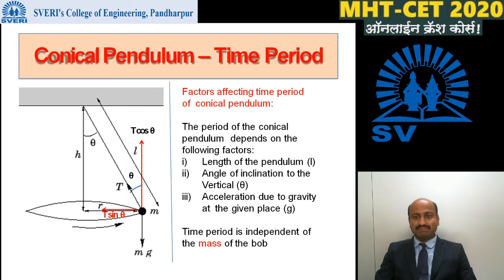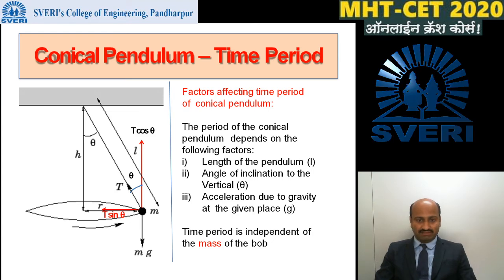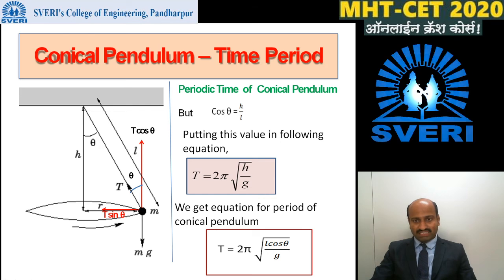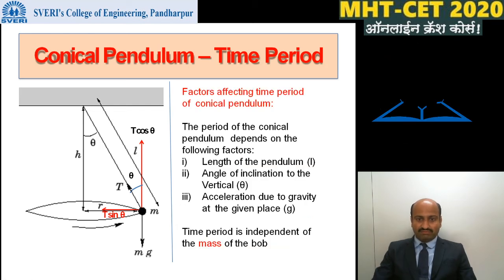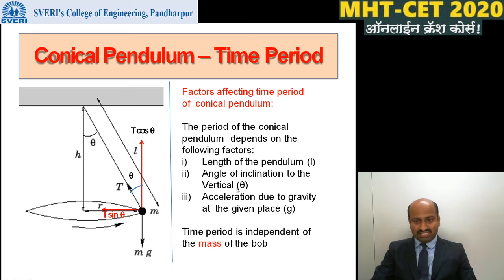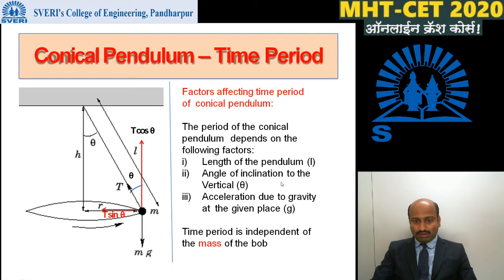Then, factors affecting the time period of the conical pendulum. If we consider its formula, we can find the factors affecting the periodic time of the conical pendulum. First is the length of the pendulum. The length of the pendulum affects the period of the conical pendulum. Second, the angle of inclination to the vertical. This angle affects the time period.